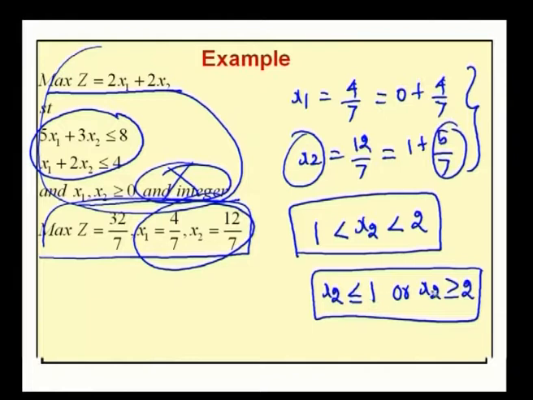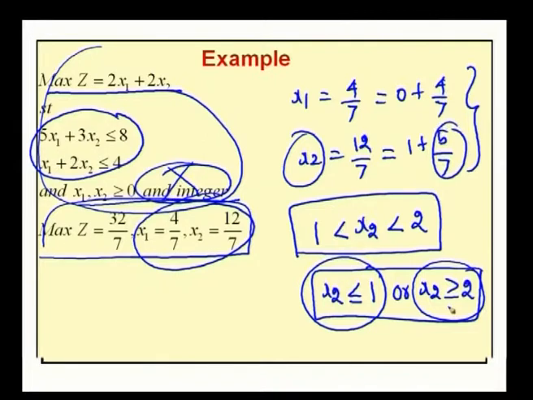We cannot add these two conditions simultaneously to our original problem. Therefore, we have to split the original problem into two subproblems: by adding the constraint x2 less than or equal to 1, we get one subproblem, and by adding x2 greater than or equal to 2 to the original problem, we get another subproblem.